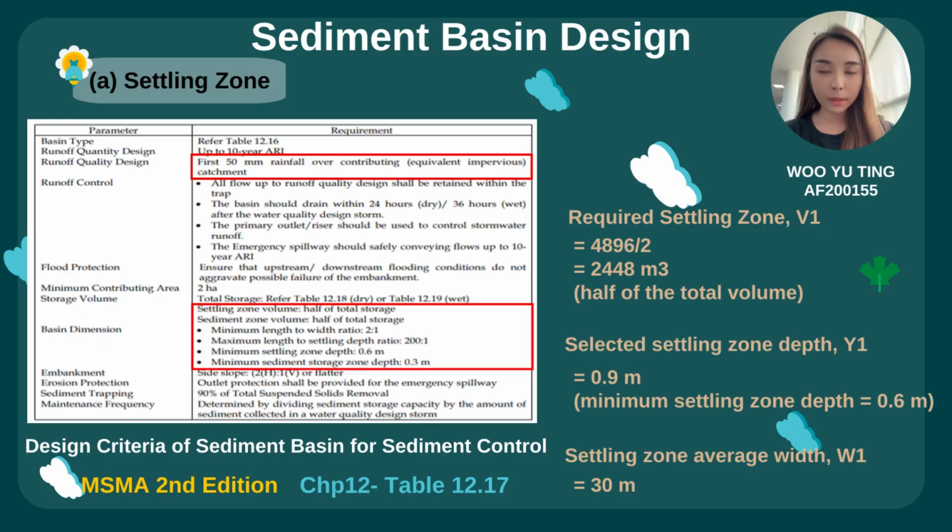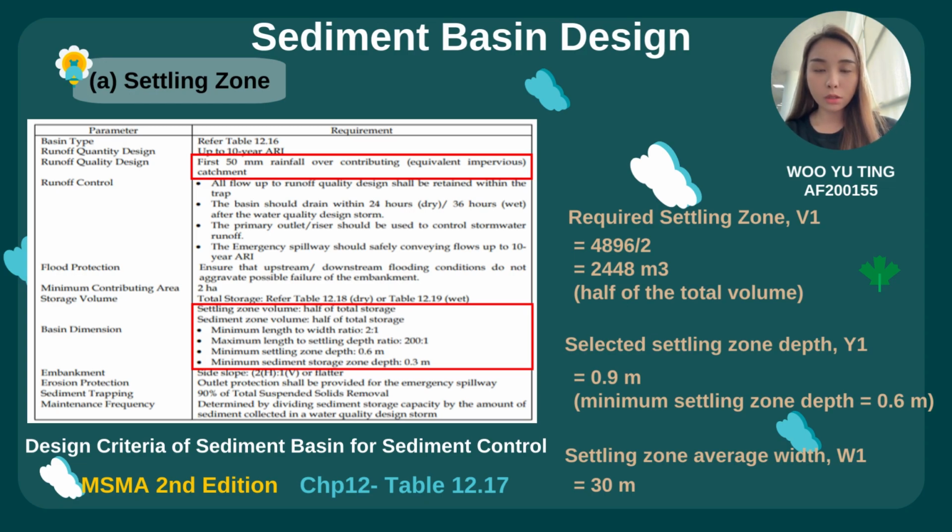Next is the sediment basin design. Firstly is the settling zone. The required settling zone volume is half of the total volume, which is 4,896 divided by 2, and then we get 2,448 meter cube. Then the selected settling zone depth is equal to 0.9 meter, which matches the design criteria of sediment basin shown in MASMA second edition table 12.17, which shows that the minimum depth of settling zone is equal to 0.6 meter.